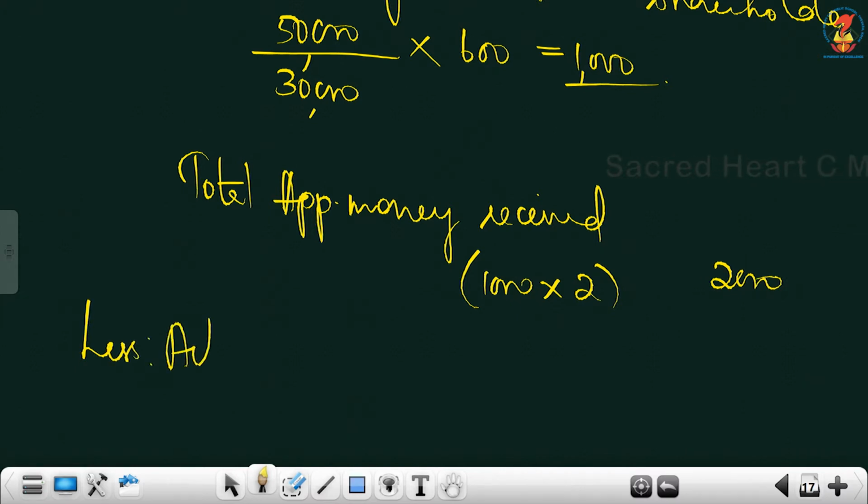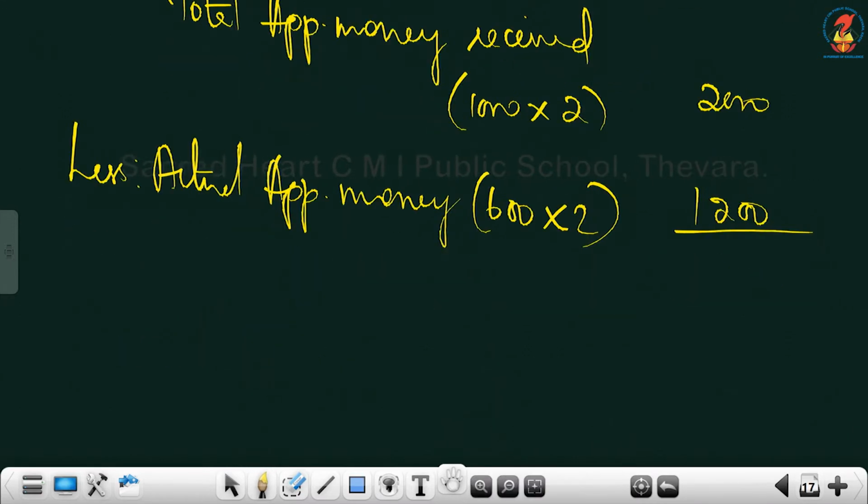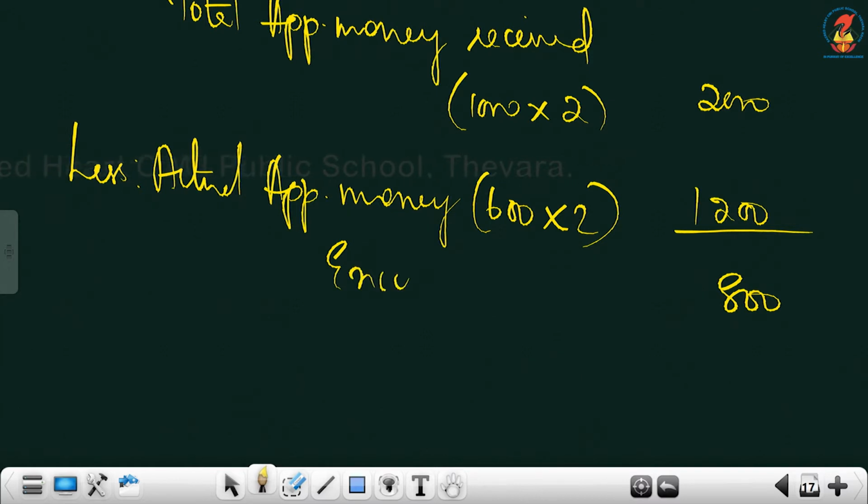less actual application. Actually you need to get only on 600 because what we allotted him is only 600. So the excess is 800. Don't write prorata rejection and all, that got over with company calculation.